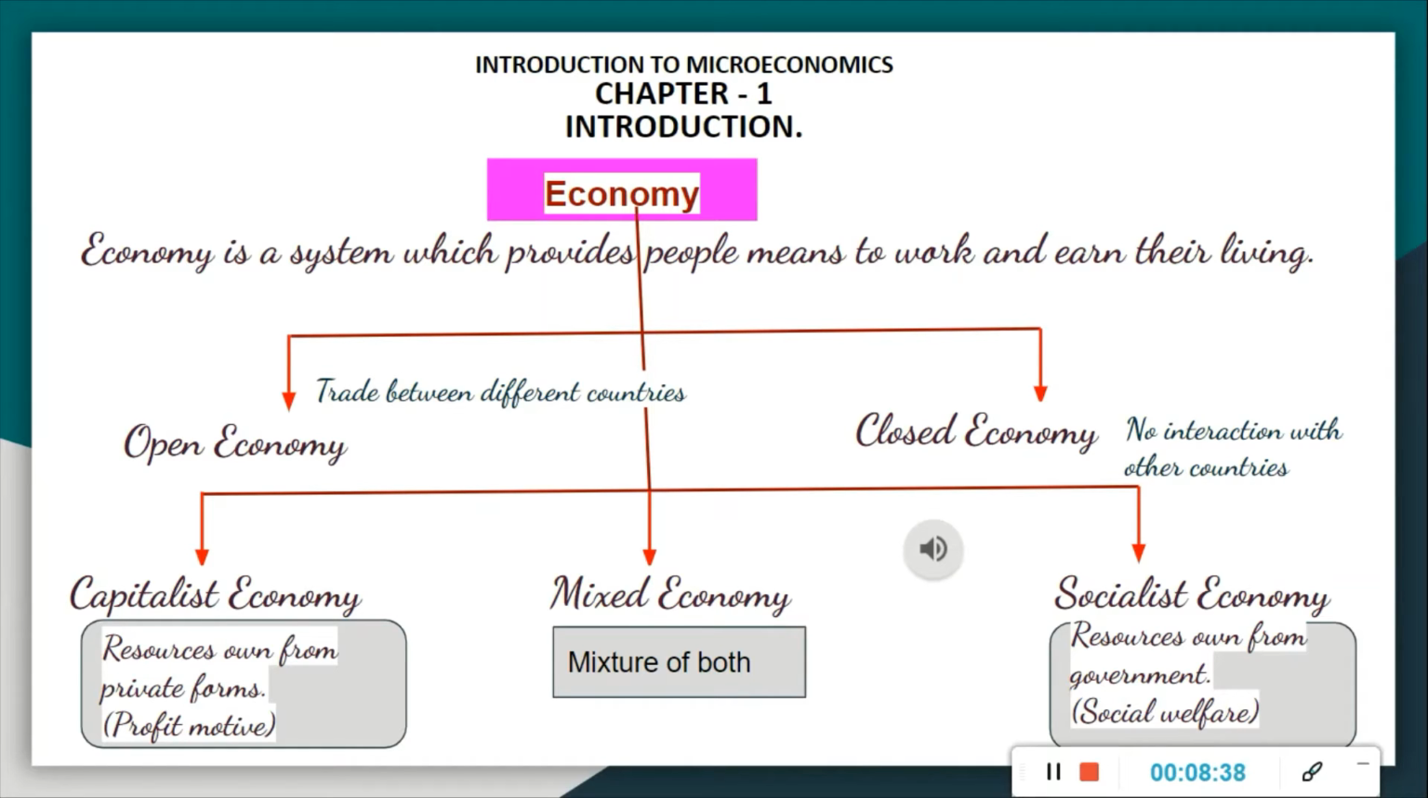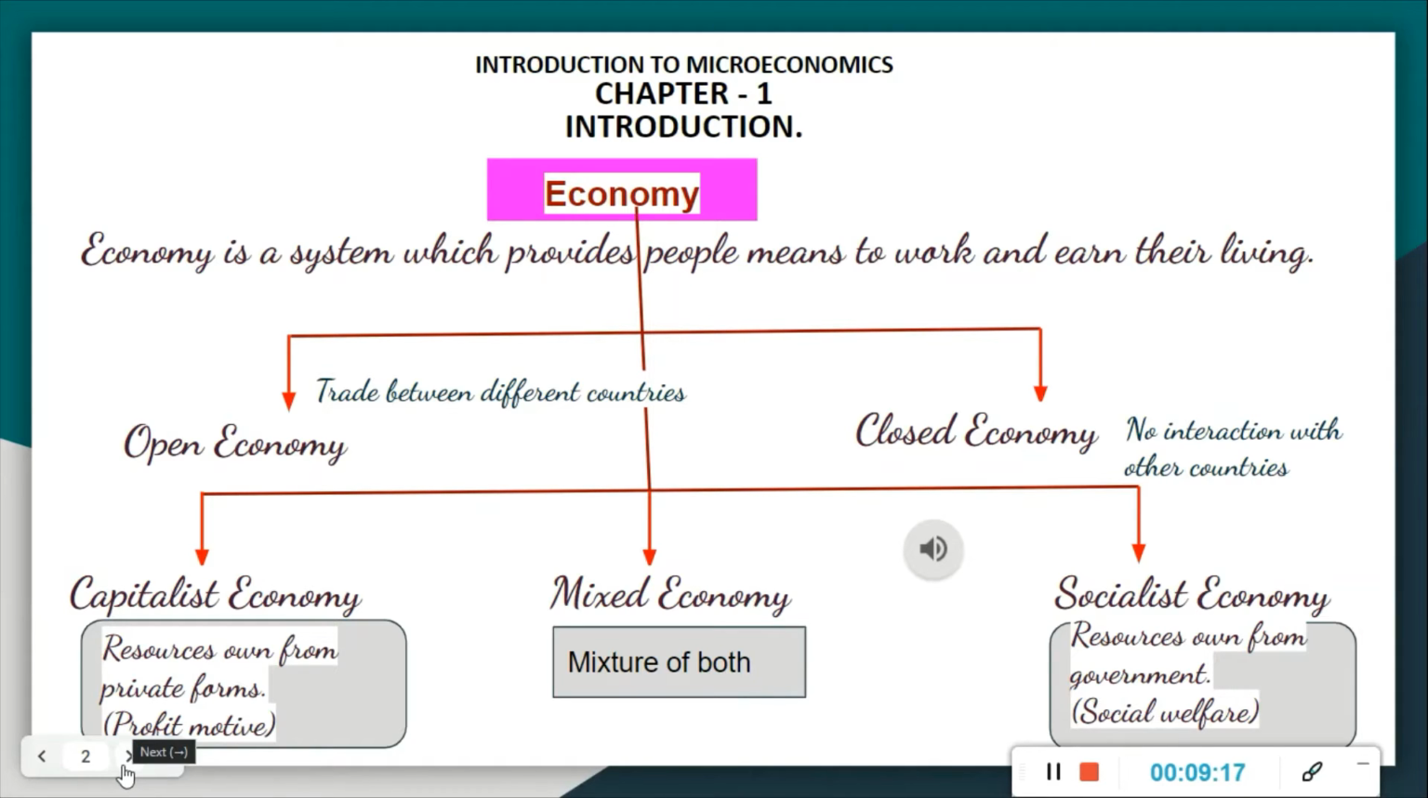Can you say the most famous economy in the world? The US economy, right? Yes. Why? Because their production capacity is very high. If we have very high production capacity, then only our economy will increase, right? US production capacity is very high. That is why they are the first economy in the world, or the best economy also.